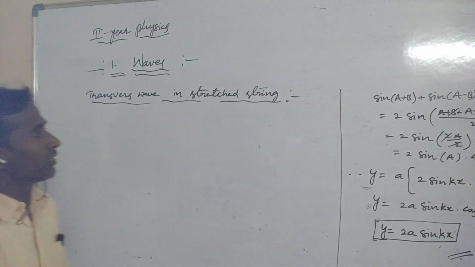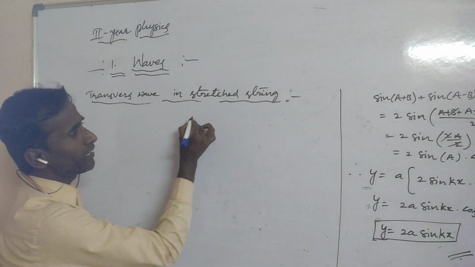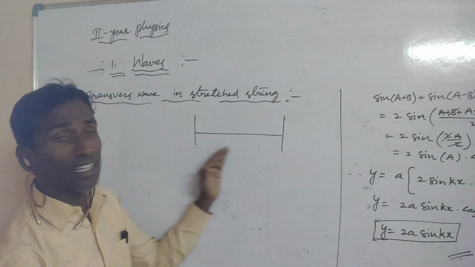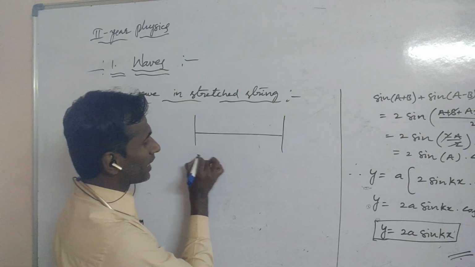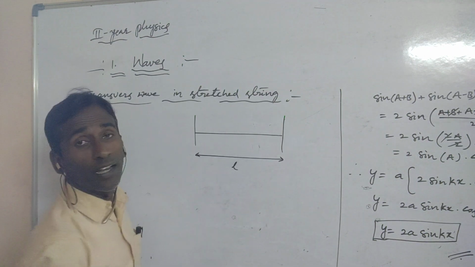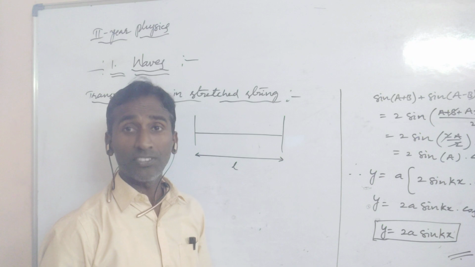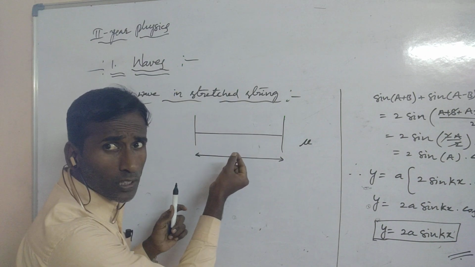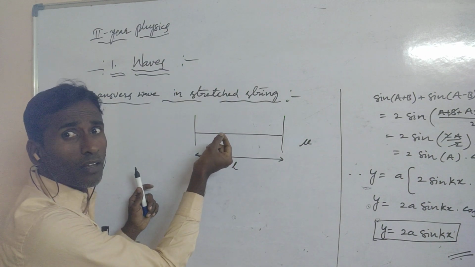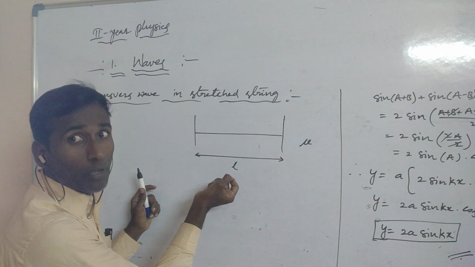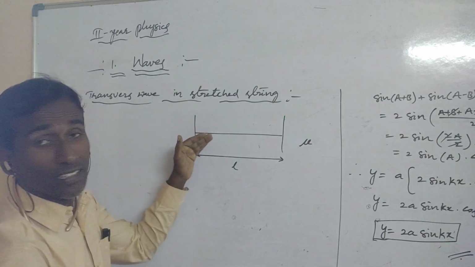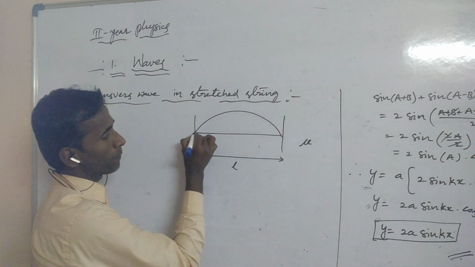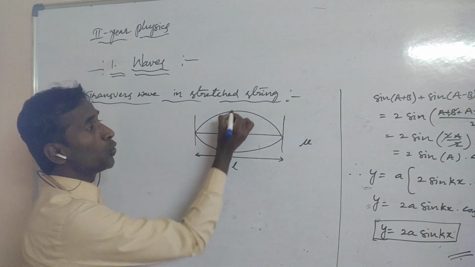Let us consider one string between two rigid supports. The length of the string is L and the density of the wire of the string is mu. Now hold the string at the middle and excite it with vibration, then the string vibrates and loops are formed.